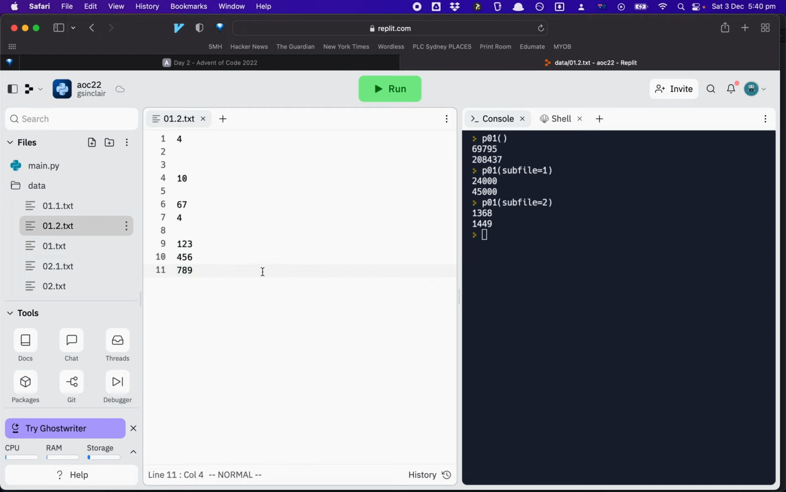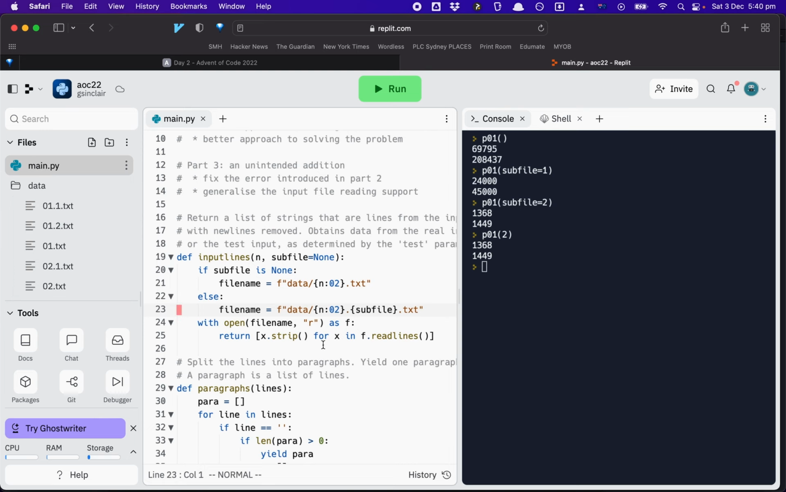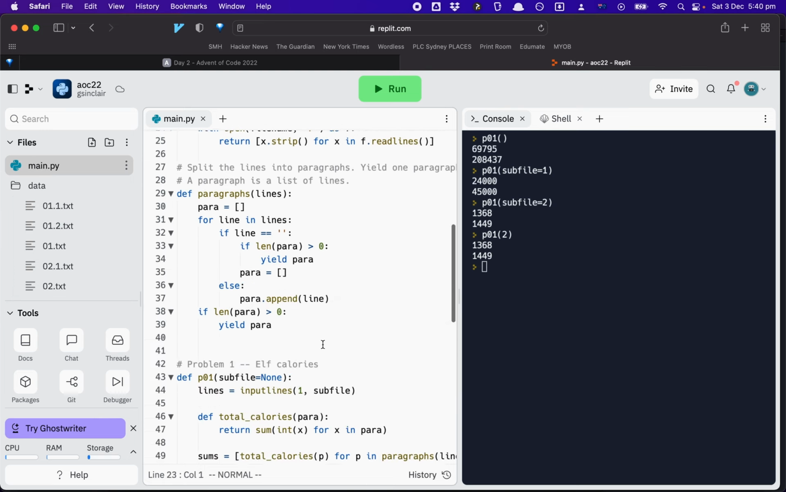All right, so anyway, I now have a more general testing mechanism where I can put more than one test file, if you like, and I can select it. And by the way, I don't have to write subfile equals if I don't want to. I just do that, right? So it's obviously not clear what that means, but that's okay. Just doing it at the REPL. All right, so that might be it now.